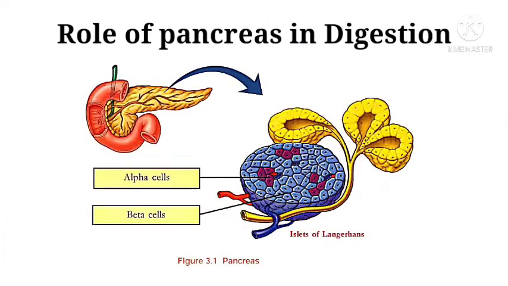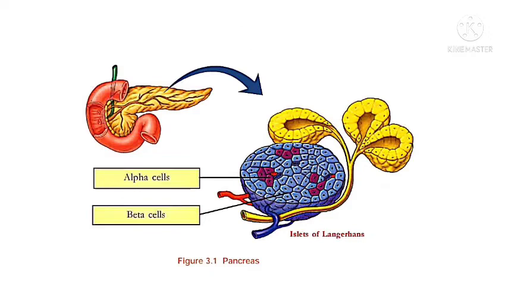Now let us learn the role of the pancreas. The pancreas produces two hormones, one is insulin and the other is glucagon. The beta cells of the pancreas, in the islets of Langerhans, produce insulin.